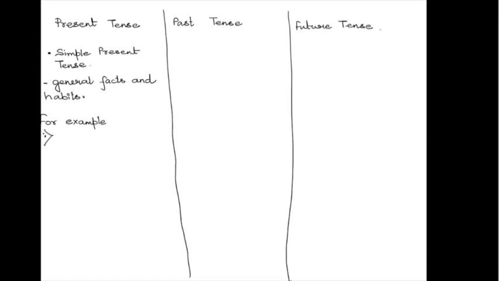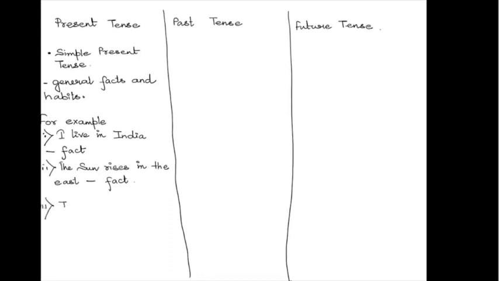For example, if I write, I live in India. Students, remember that this is not leave. This is live, L-I-V-E. When I say I live in India, I'm basically stating the fact that I am a permanent resident or a citizen of India, which is a fact. Let's take the second example. The sun rises in the east. So it is basically a fact too. So it falls under the category of simple present tense as stated above.